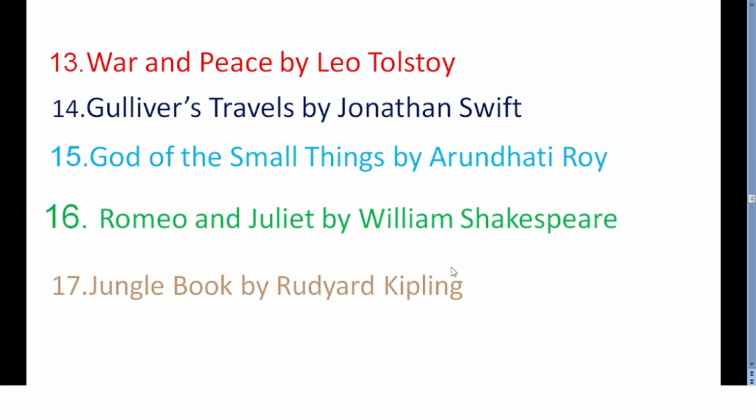Then the next work is Jungle Book by Rudyard Kipling. It's a collection of stories by English author Rudyard Kipling. Most of the characters in this work are animals, so they show different principal characters as a part of the stories.